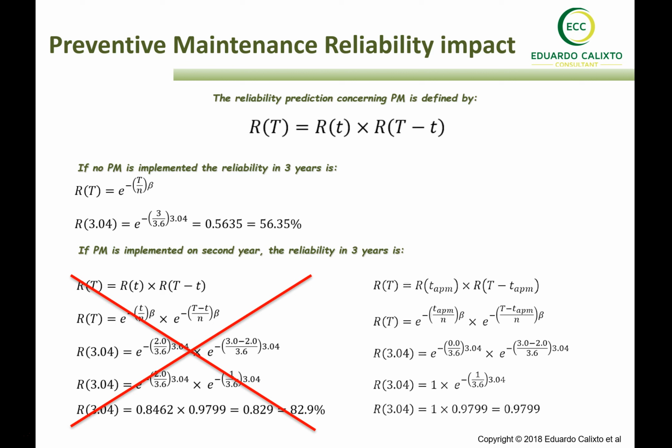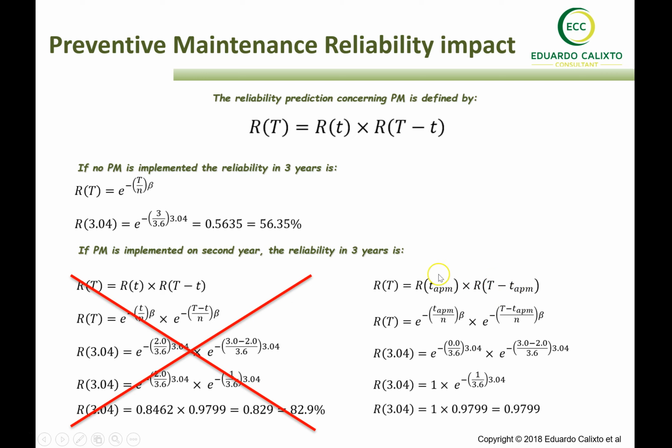Because of that, I consider the proper equation concerning the effect of preventive maintenance on reliability to be the same concept that we have here, but with one small difference. This time here is not the time when the preventive maintenance happened, but the time after preventive maintenance. And then we have the target time minus the time after preventive maintenance.